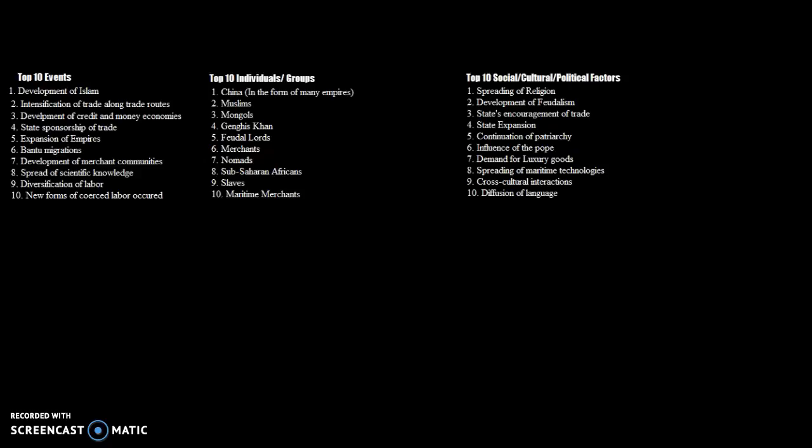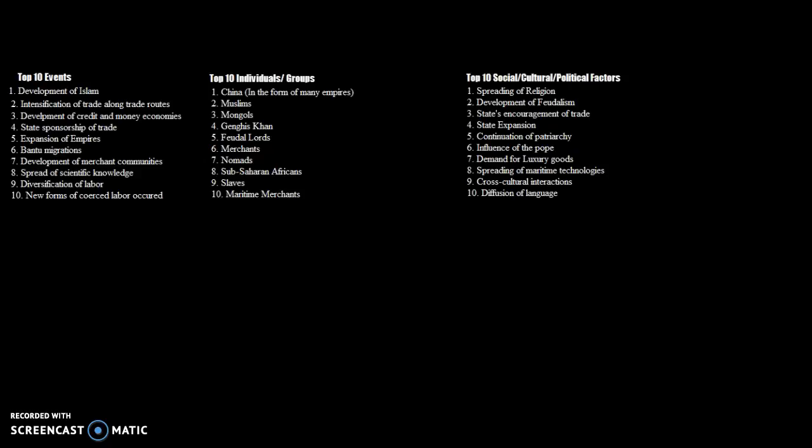Number 6 would be Bantu migrations. So Bantu migrations will shape Africa's history during this time period, as the Bantu people will come to dominate most of sub-Saharan Africa. Number 7 would be the development of merchant communities. So as trade gets intensified along these trade routes, merchant communities, these minority merchant communities develop, such as Islamic communities